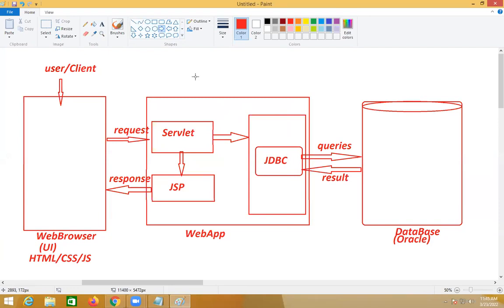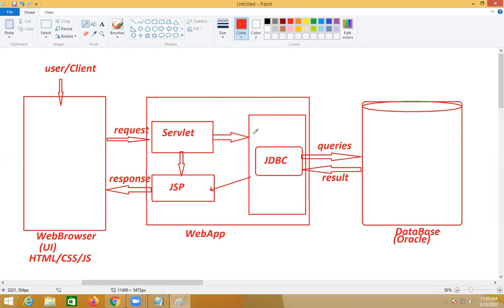Now your JDBC will take that request and convert it into a query, executed on the database. Some 10 trains came. The result is 10 trains. Now I must show the 10 trains to the user. Now the servlet will ask JSP: the information is available in the background layer, take it and give the response. Now the JSP will take that train details and display them.